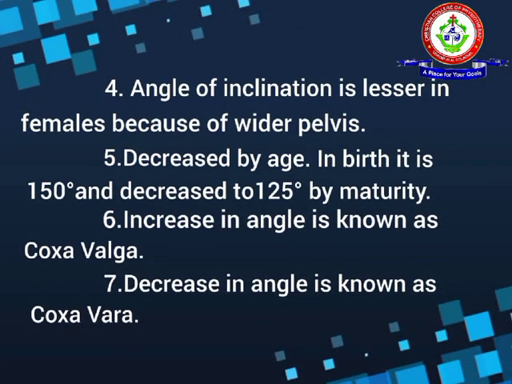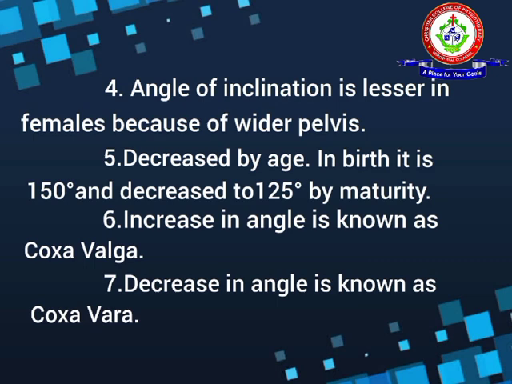Angle of inclination is lesser in females because of wider pelvis. It is decreased by age. At birth, it is 150 degrees and it decreases to 125 degrees by maturity.